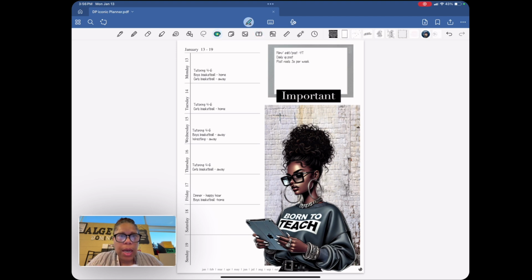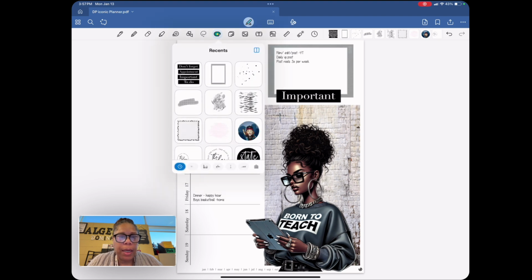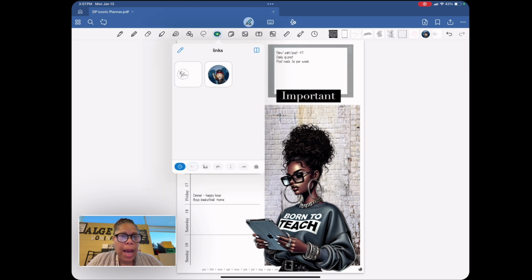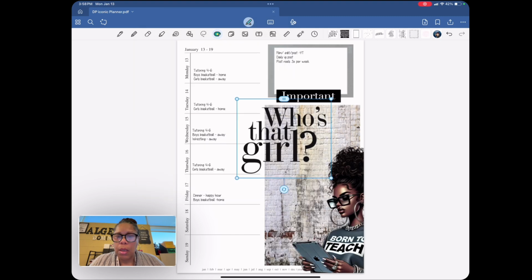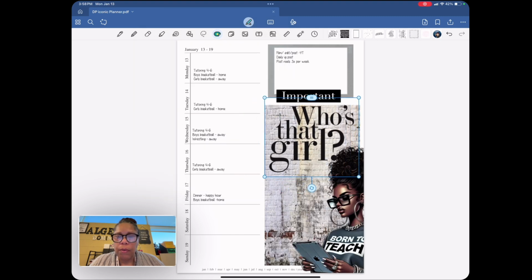So let's look at, I did set up my elements. I am loving my elements. So in here, I got links. So anything that I create a link and I want to save it, it goes here. These are backgrounds that you can use and so I might use over and over again. So I put them here. These are keywords. And the good thing about digital stickers is that if you don't like it, you can go back and take that off and do something else.